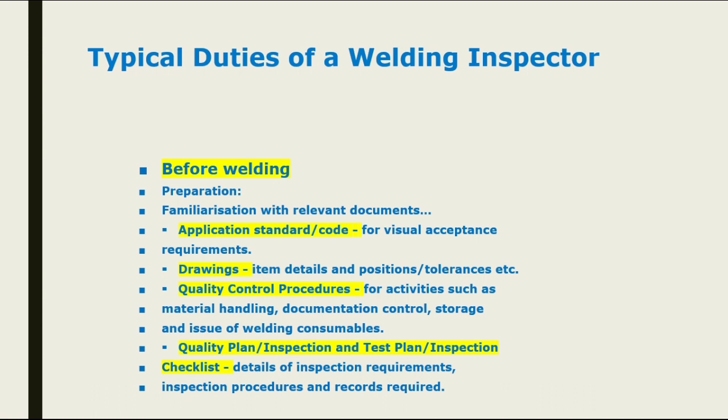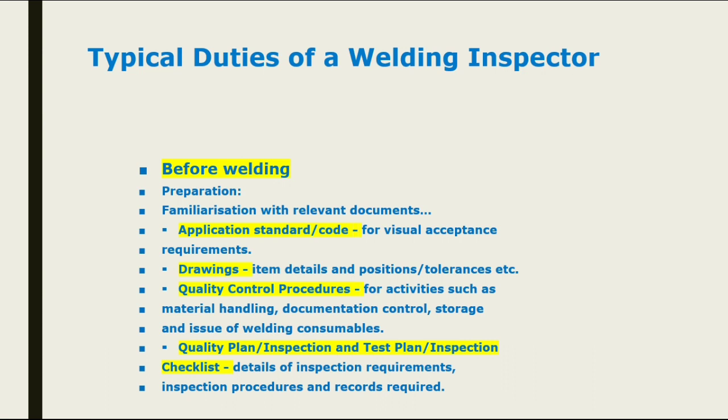In the before welding process, the welding inspector needs to understand the preparation. In the preparation side, he should be aware of the different standards, codes and visual acceptance criteria required by the client. Second, what are the drawing requirements, what tolerances and positions are given, and whether they are applicable. The welding inspector needs to check.